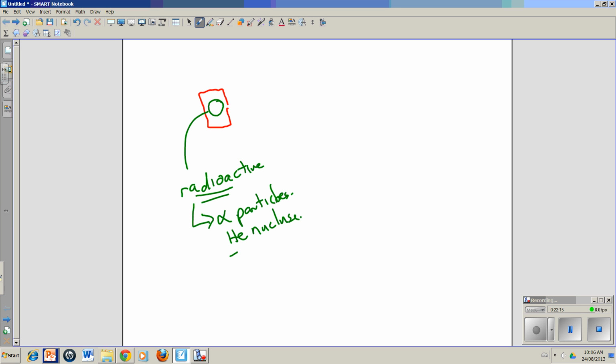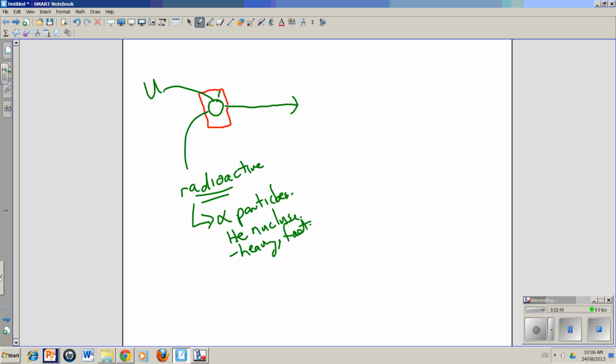And it's relatively heavy, all right? Heavy, and it's fairly fast. It's heavy and fast. And scientists had discovered that certain elements, like uranium, all right, so this is probably uranium, eject these particles, and that's what radioactivity is. Rutherford realized that if he took these particles and aimed them at some atoms, he could get a sense for what's inside the atoms.